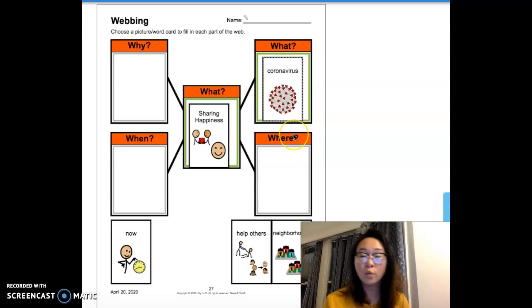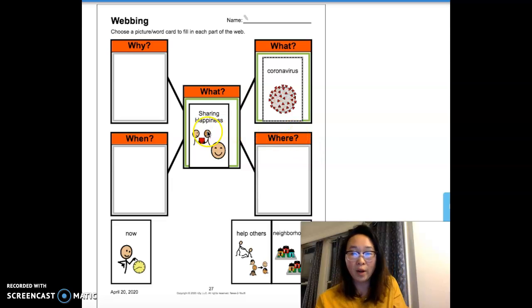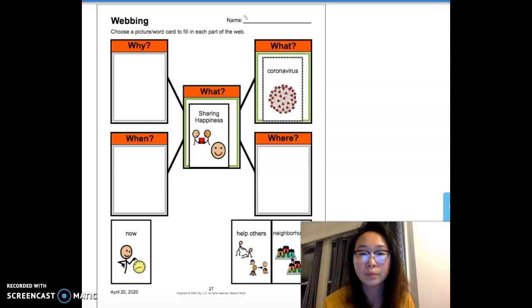The next question is where? Where is this happening? Where are people sharing happiness? Is it now, help others, or neighborhoods? Where are they sharing happiness? They are sharing happiness in neighborhoods.